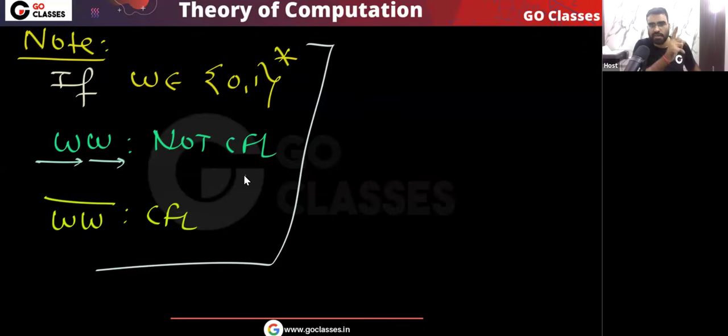This we have seen in our CFL identification lecture. You can watch the identification of CFL lecture. The link you can find in the pinned comment in the description. Okay. There I have discussed this result. This is a standard result. So WW is not CFL, but WW complement is CFL.